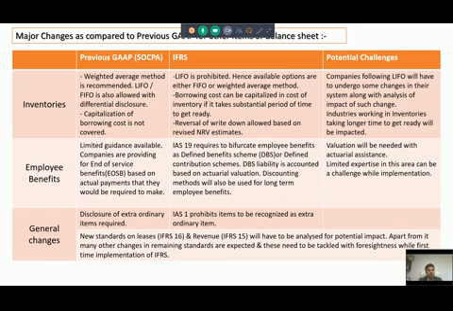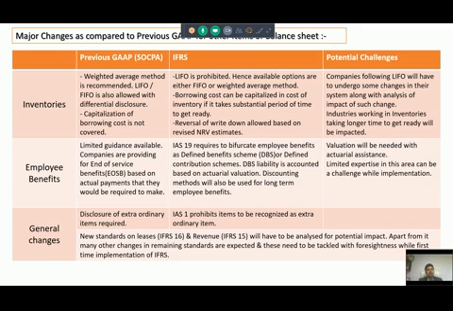Employee benefit. There was again limited guidance available for companies on employee benefit. Employee benefit covers whatever benefits are given to employees during the service or at the end of service, and these are covered by this IFRS. There was only limited guidance under SOCPA for employee benefits, and end of service benefits based on actual payment used to be recognized by the companies in SOCPA.